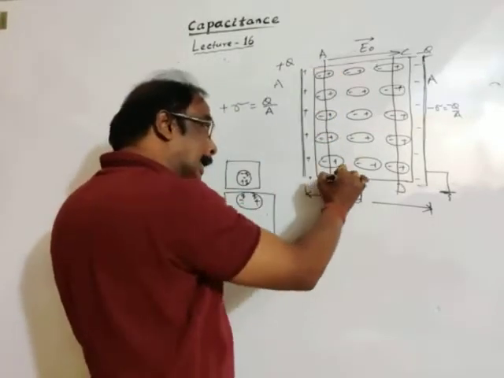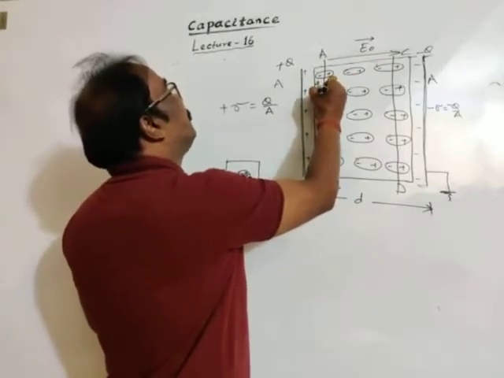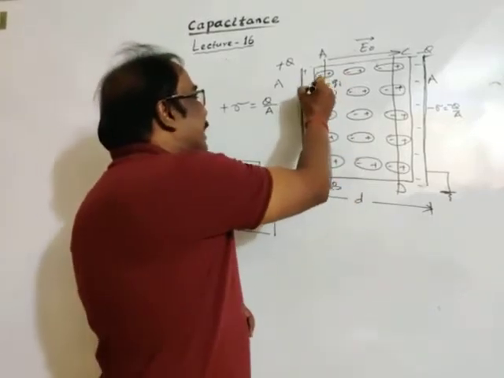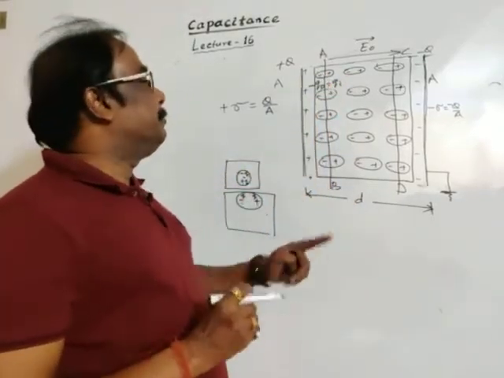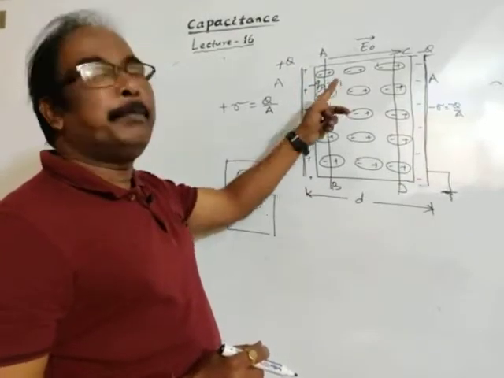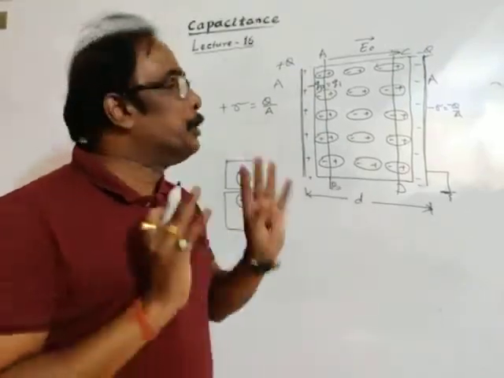So the total negative charge we may write as QP or QI, minus. QP means negative polarized charge or negative induced charge. I for induced, P for polarized, same thing.